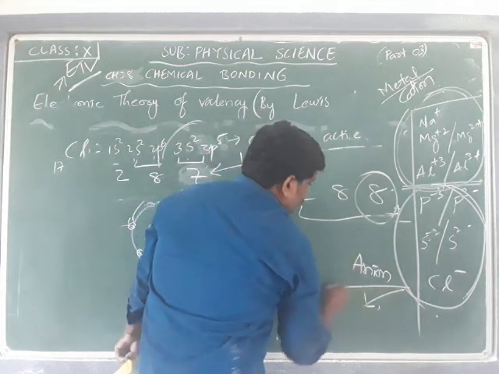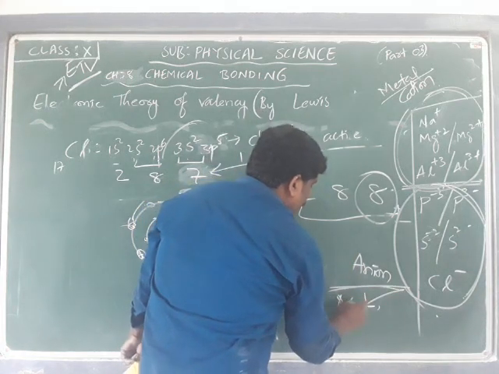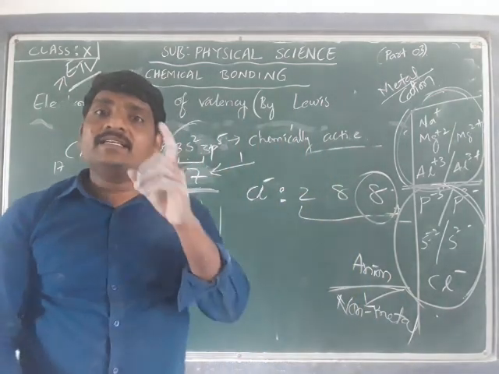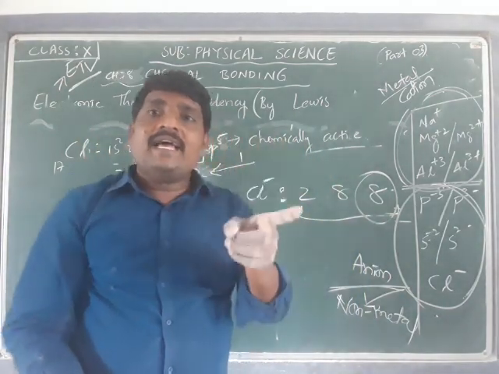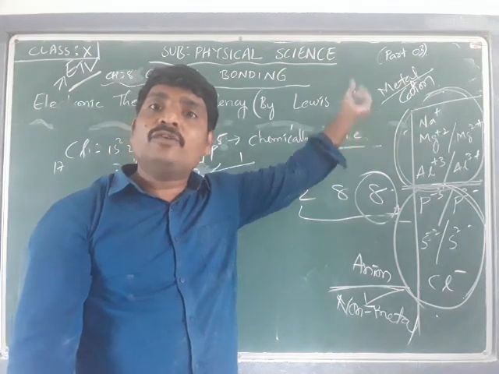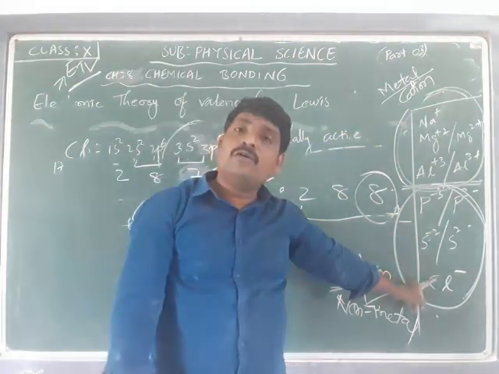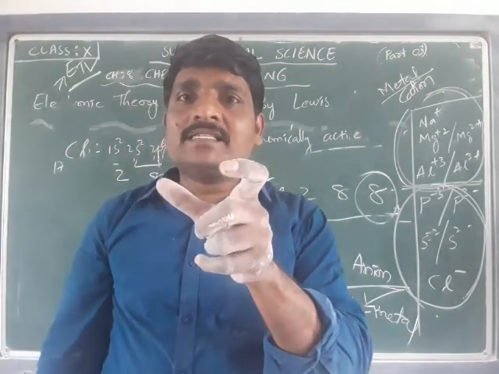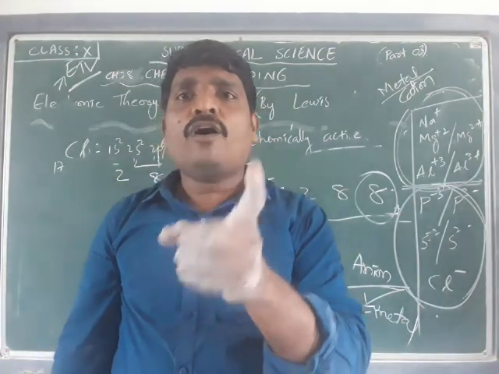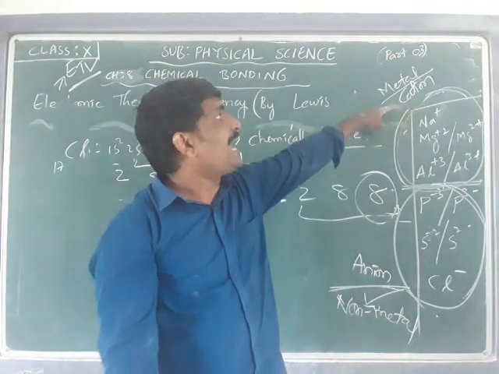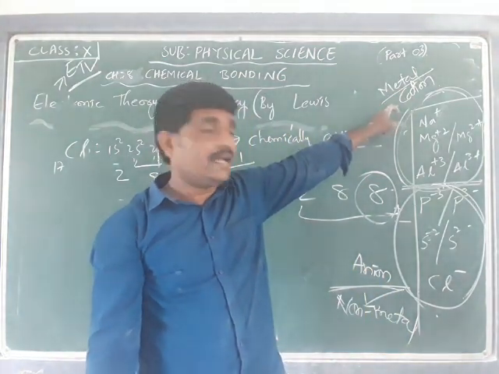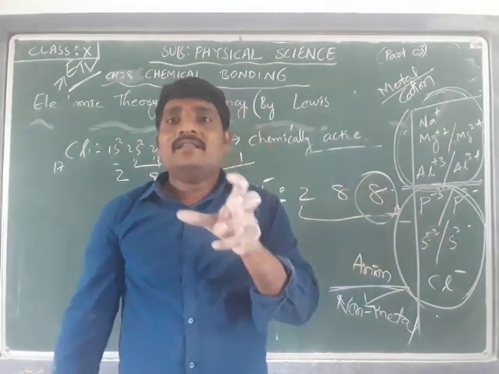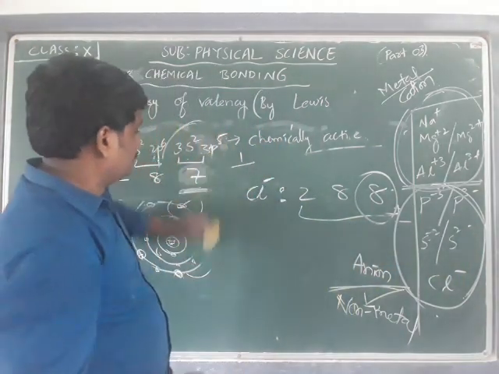And most of the anions are formed by the non-metals, and there exists the ability of sodium to give one electron, and as the chlorine has the ability to accept one electron, this makes the possibility of two different charges. A cation, a positively charged ion, and an anion, a negatively charged ion, and there exists an electrostatic force.